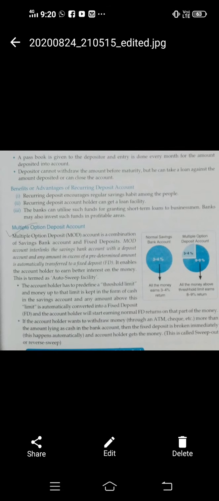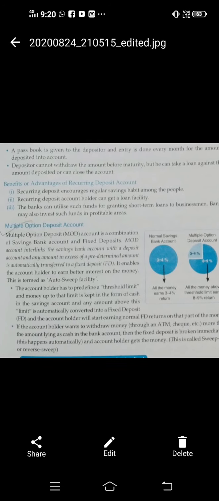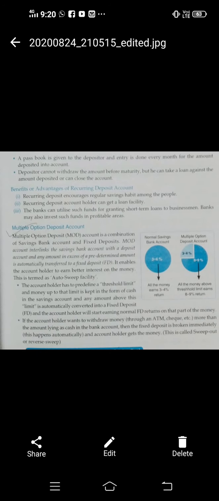When you open an RD account in a bank, as you get a passbook in a savings account, similarly here also you get a passbook from the bank. The bank issues a passbook to the depositor. Whenever you update your passbook in a bank, there is a machine in which you swipe your passbook nowadays, and the entire passbook is printed date wise. In that passbook, the proper date is mentioned on which you have deposited money in your RD account. Depositors cannot withdraw the amount before maturity.